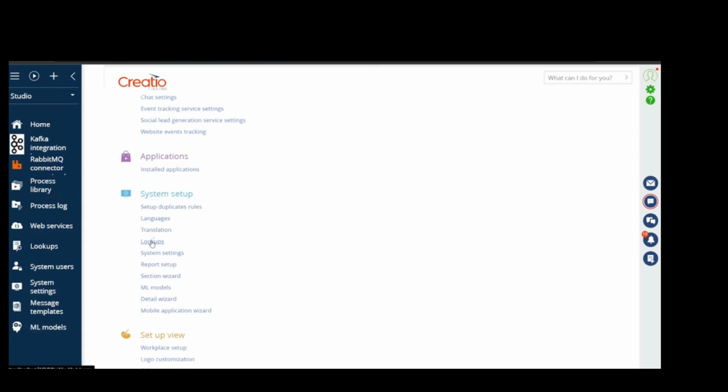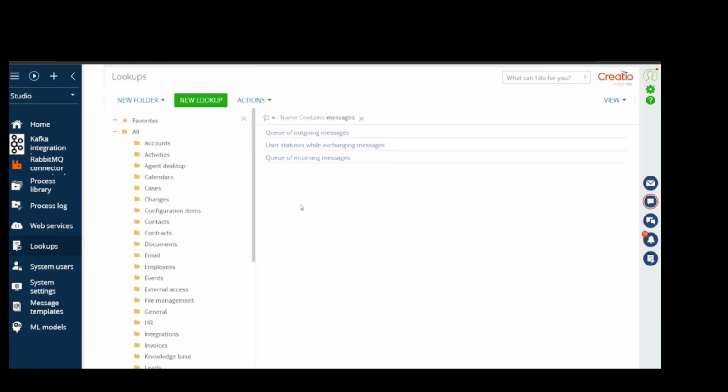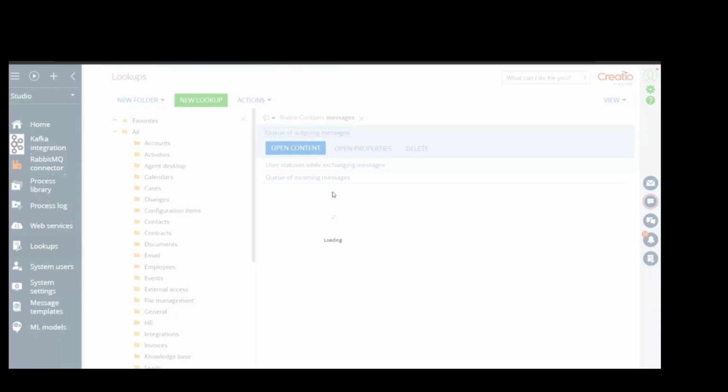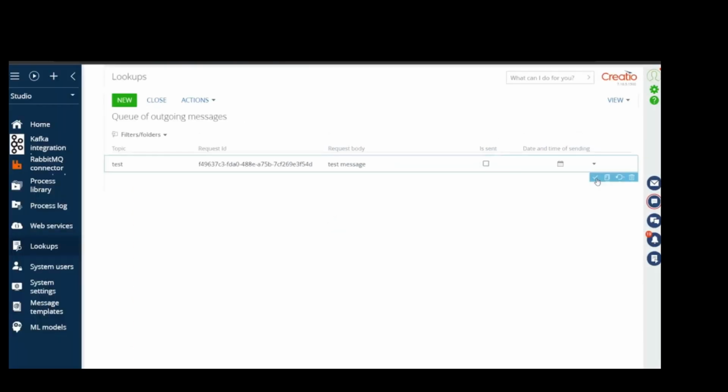Open the System Designer. In the System Setup section, open the Lookups tab. In the list of lookups, find the lookup called queue of messages. Open it. This section should be populated with messages according to the application's logic. But now, to test message sending, we'll create a test message manually.